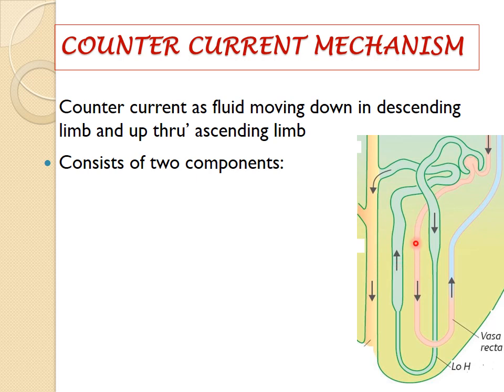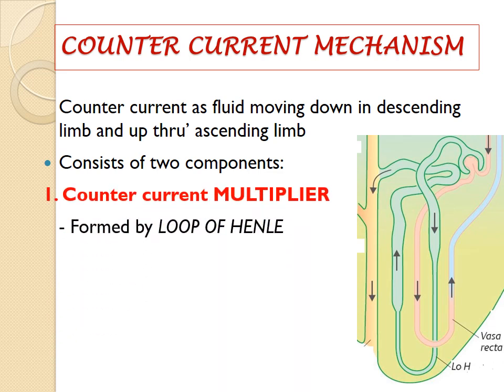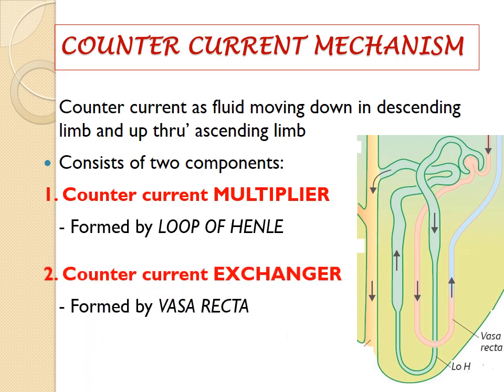Similarly, here you can see the plasma flowing downward, and then the plasma again flowing through the same capillaries upward. That is again in the opposite direction, so that again creates a countercurrent. Now there are two components of the countercurrent mechanism. One is the countercurrent multiplier, formed by the loop of Henle, and the other is the countercurrent exchanger, formed by the vasa recta. The countercurrent multiplier is basically concerned with the creation of the hyperosmolar medullary interstitium, while the exchanger system in the vasa recta helps to maintain the hyperosmolarity in the medullary interstitium.